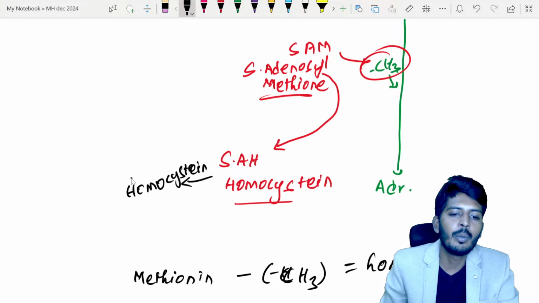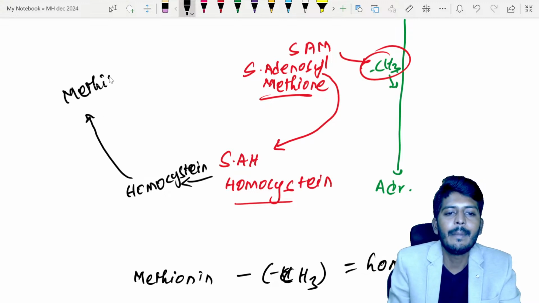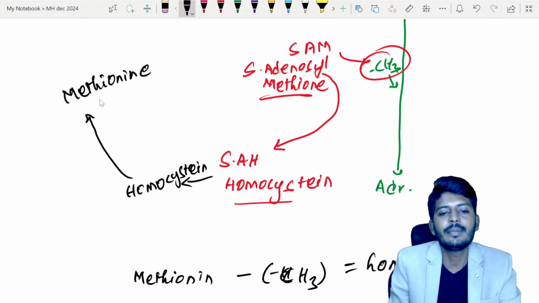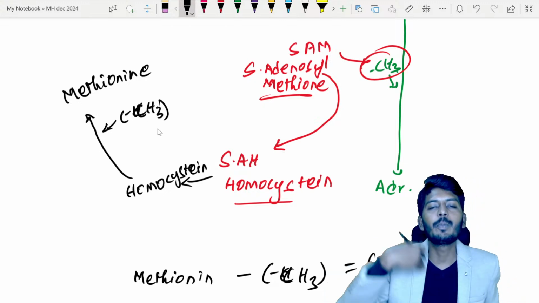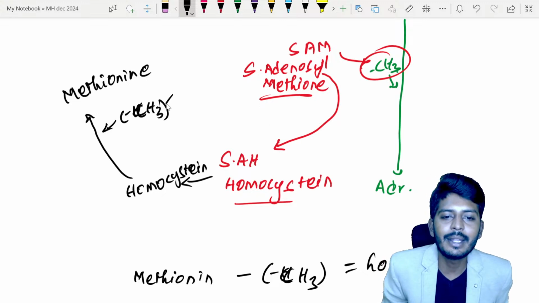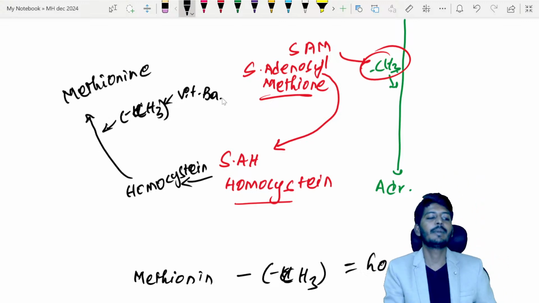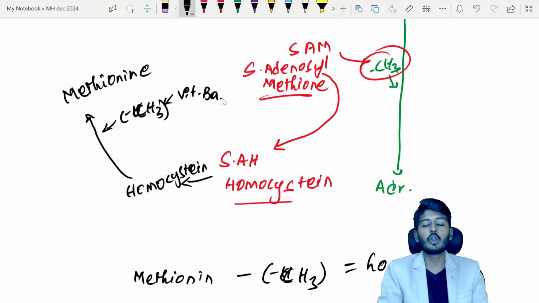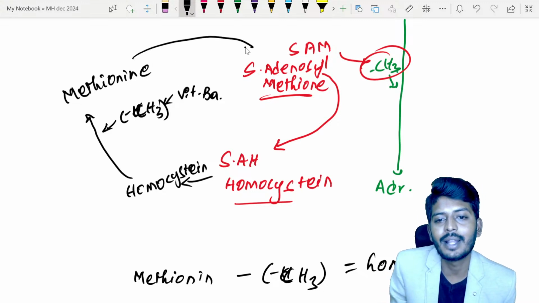All right, this homocysteine will get converted into methionine. For methionine, we need to add a methyl group. So homocysteine plus a methyl group means methionine. This methyl group comes from your vitamin B9. B9 is responsible for the donation of the methyl group to the homocysteine so that it can become methionine. This methionine can be used once again.